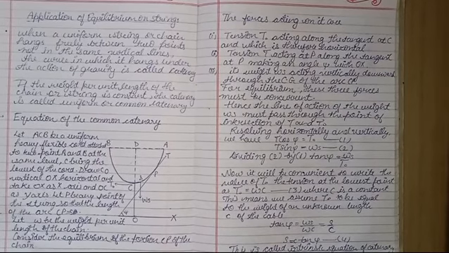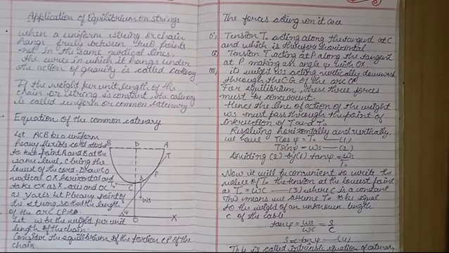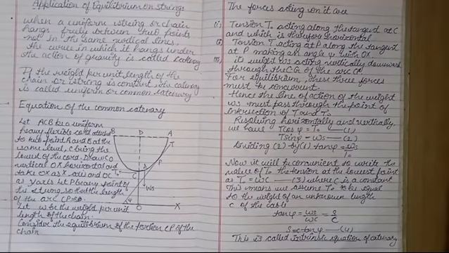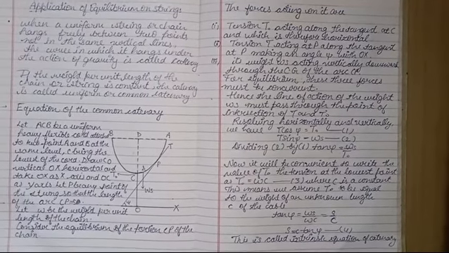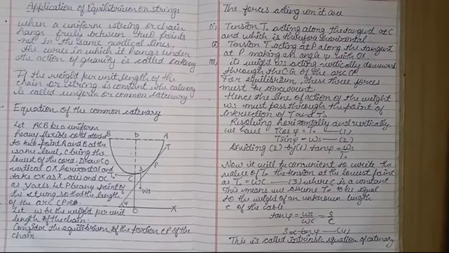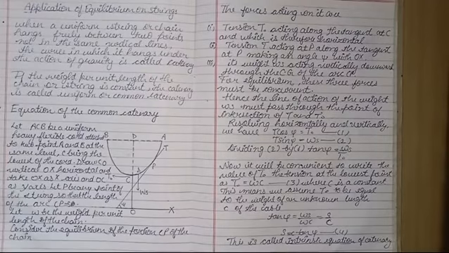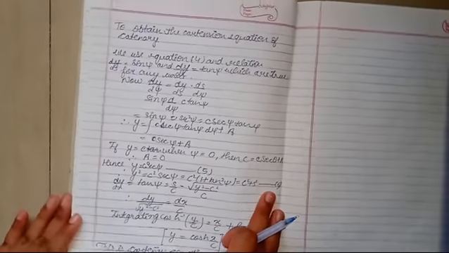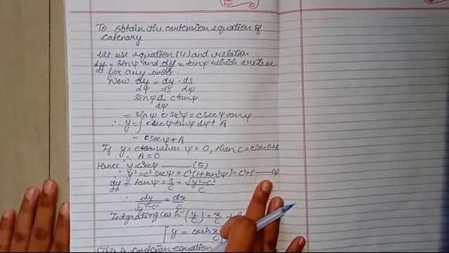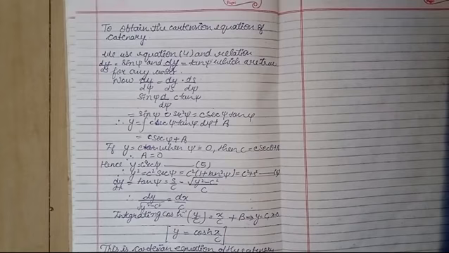Tan psi is equal to WS by WC, which is equal to S by C. So S is equal to C tan psi. This is the equation of intrinsic, the intrinsic equation of the catenary. Now we will find the Cartesian equation of the catenary.